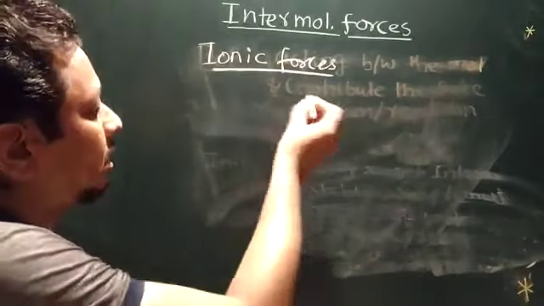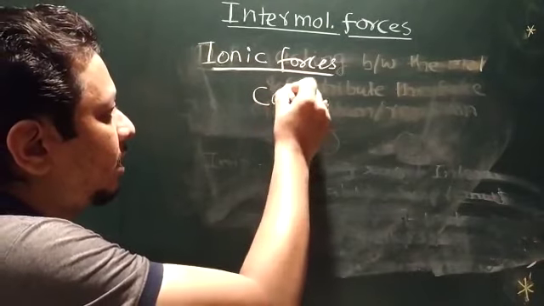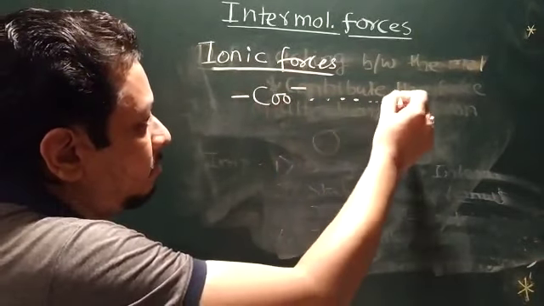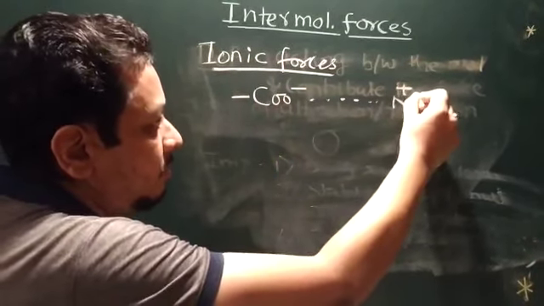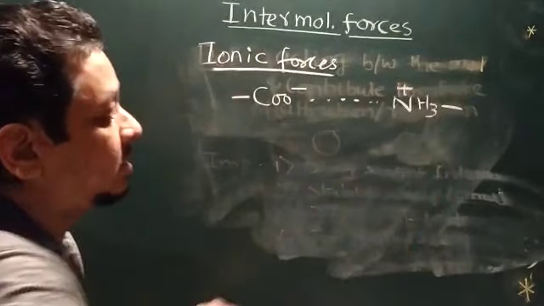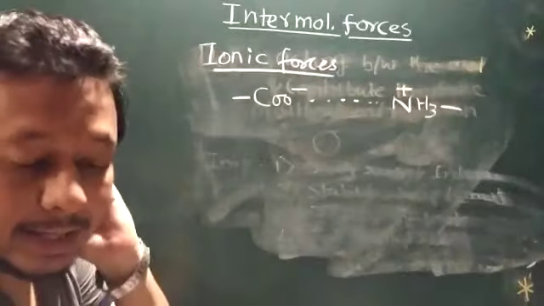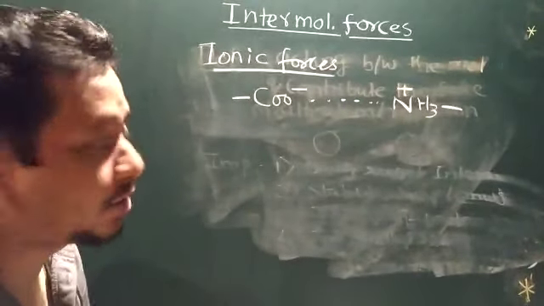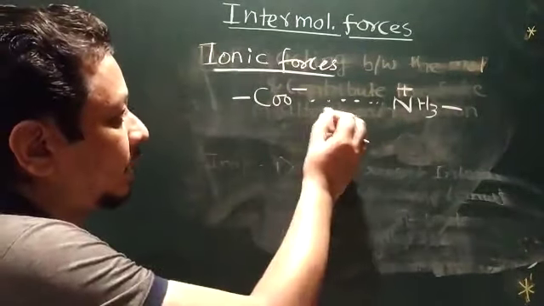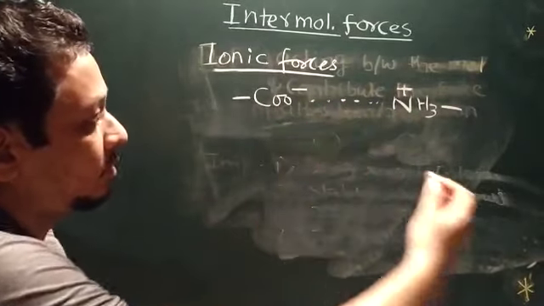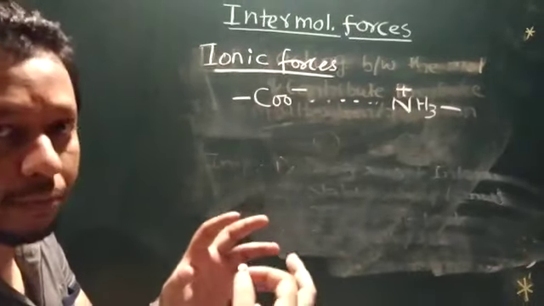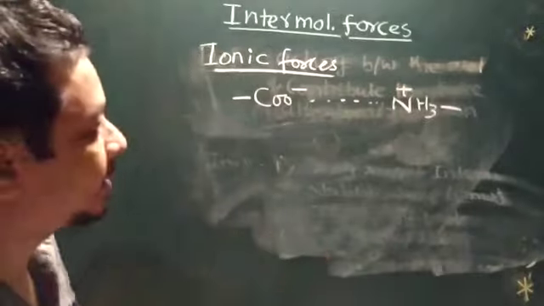It is the interaction between one anion and one cation. This is also known as electrostatic force of attraction, because they come together and form a kind of interaction.